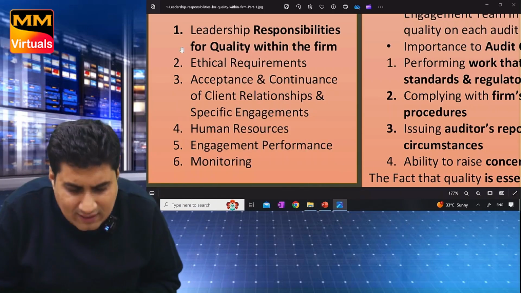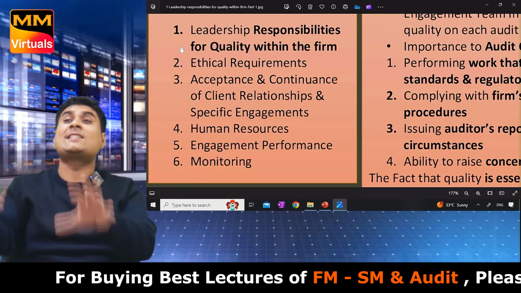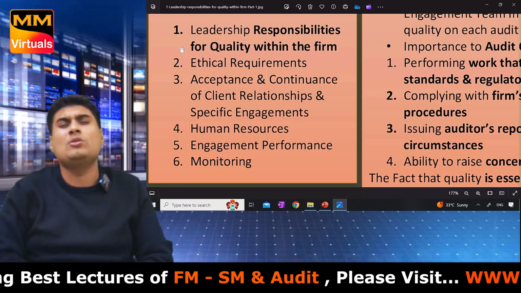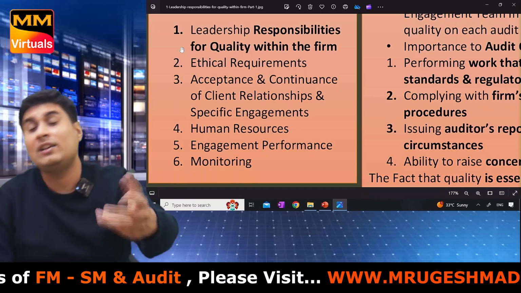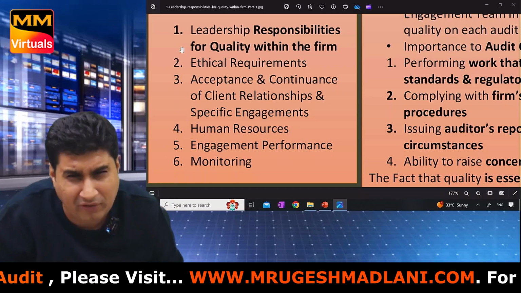One last time. Leadership responsibility for quality within the firm. Leader and his team will follow what? Ethical requirement. Acceptance and continuance of client relationship. Third, human resource. What will they do? Perform on engagement. We will monitor whether the entire system is perfect or not.